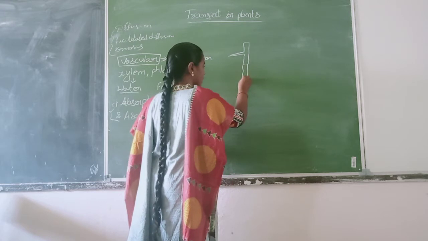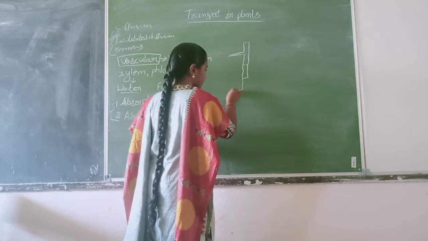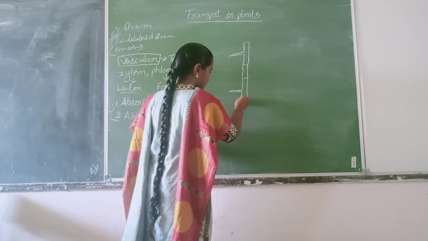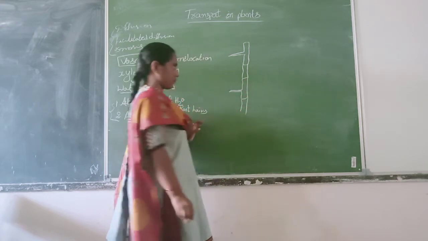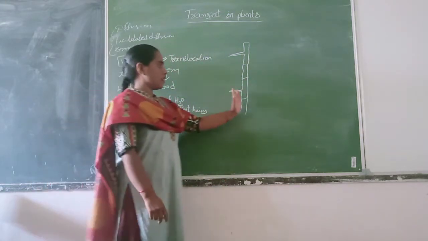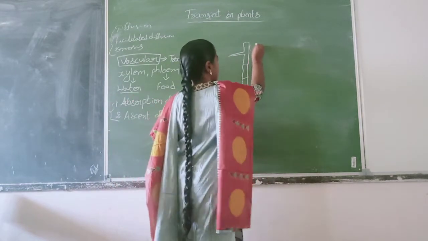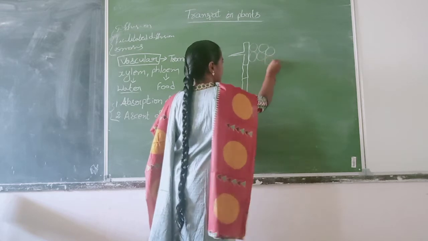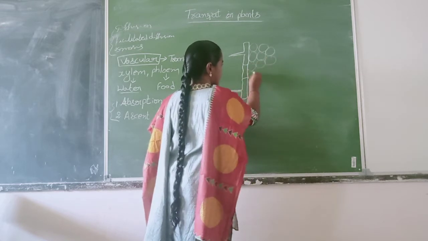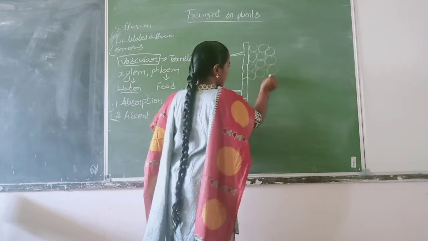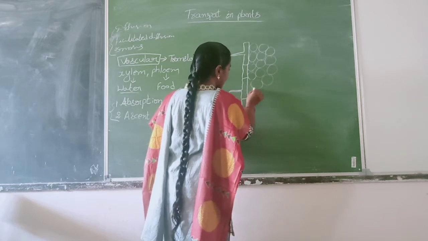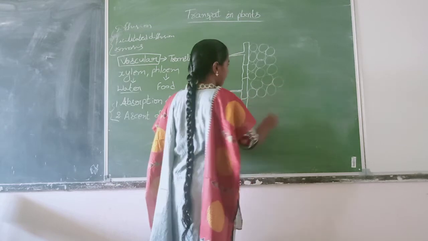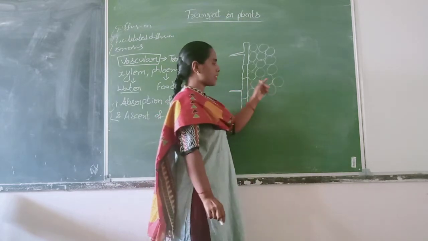So here in the root section, we have epidermal cells, and just beneath the epidermal cells there are parenchymatous cells. These parenchymatous cells are arranged loosely and have intercellular spaces, meaning gaps in between the cells.